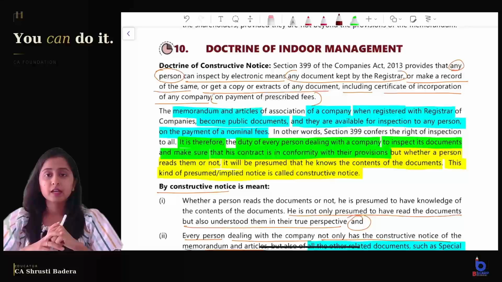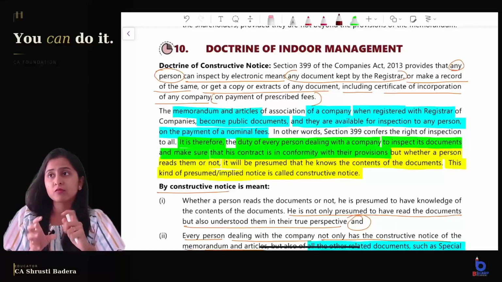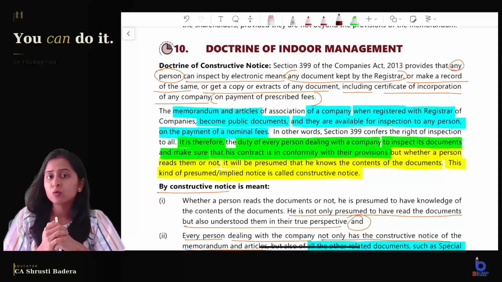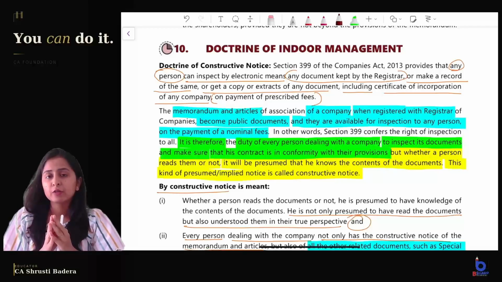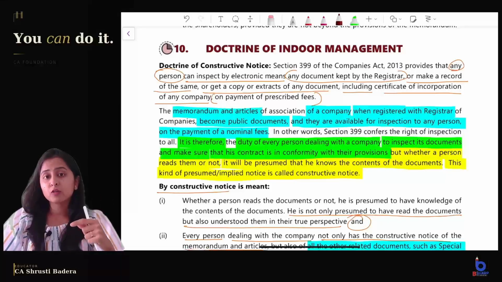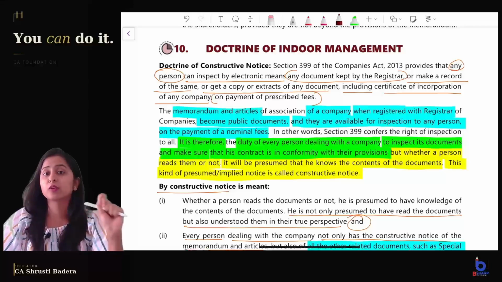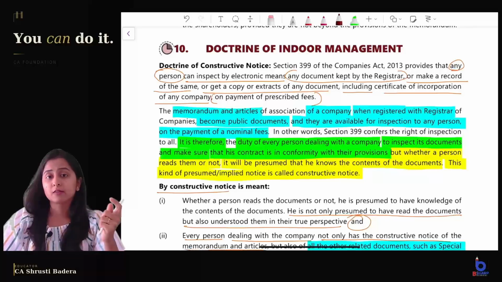Now before going into the theory, I will give you a simple background of the doctrine of constructive notice. What does constructive notice mean? Constructive notice means that someone assumes that you have knowledge of this fact. How? Say for example, you enter into a shop, right? And when you enter into the shop, outside they have already written, or at every place they have written that the product cannot be returned, right? So even if they do not specifically tell you, they are going to assume that you have read that hoarding or read that banner which says that no refund, no return policy, right? So that is constructive notice.